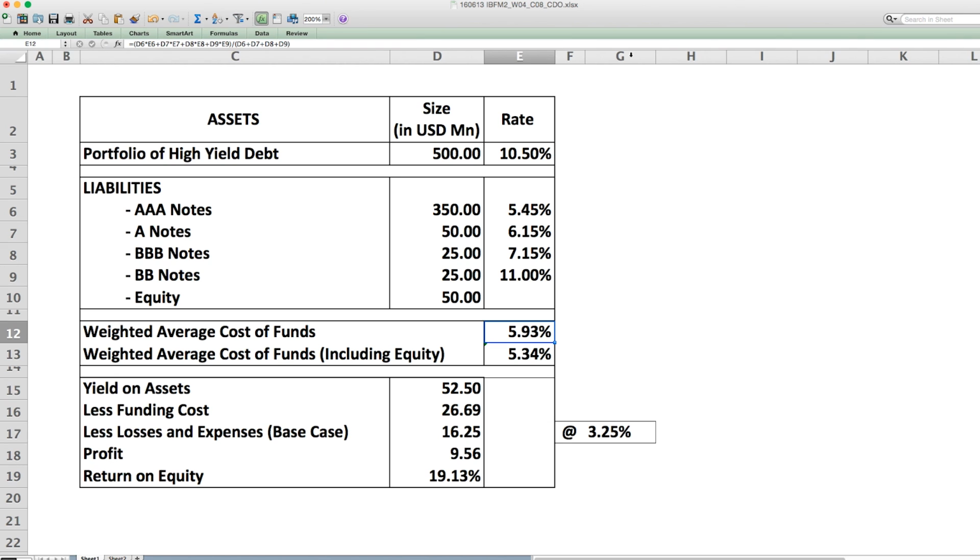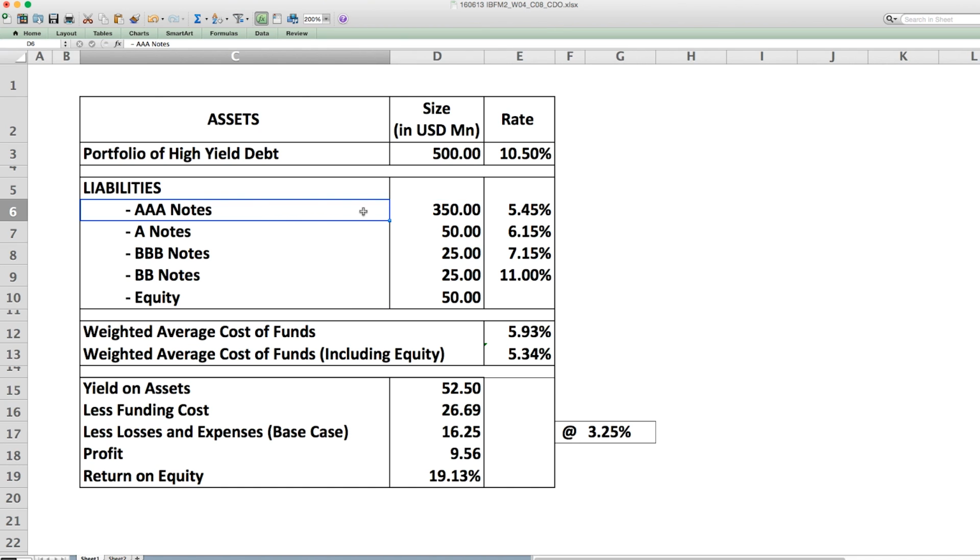So here is the subordinated structure in this CDO. The total liability portfolio adds up to 500. It's broken up into one tranche of AAA notes, $350 million, coupon rate 5.45%. A notes subscribe 50 million, guaranteed return of 6.15.